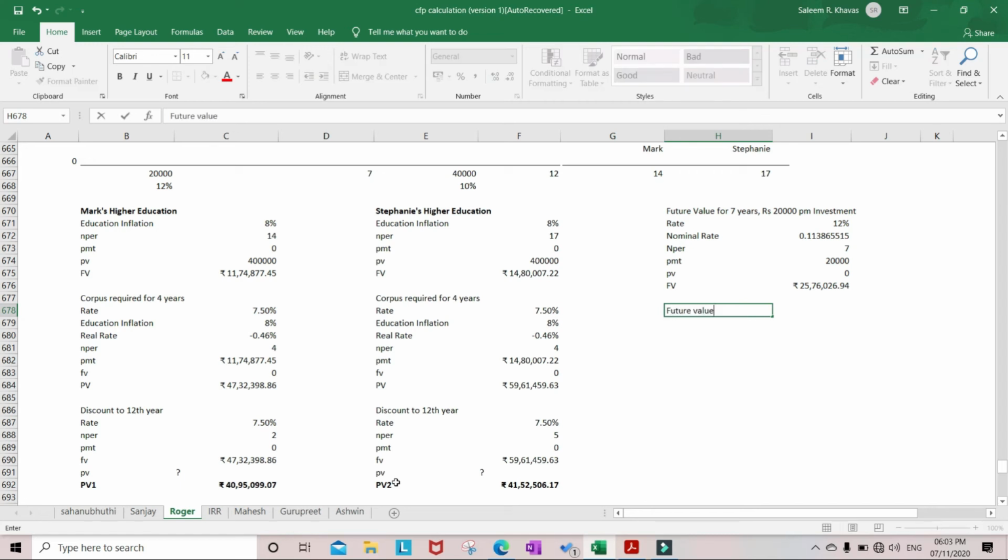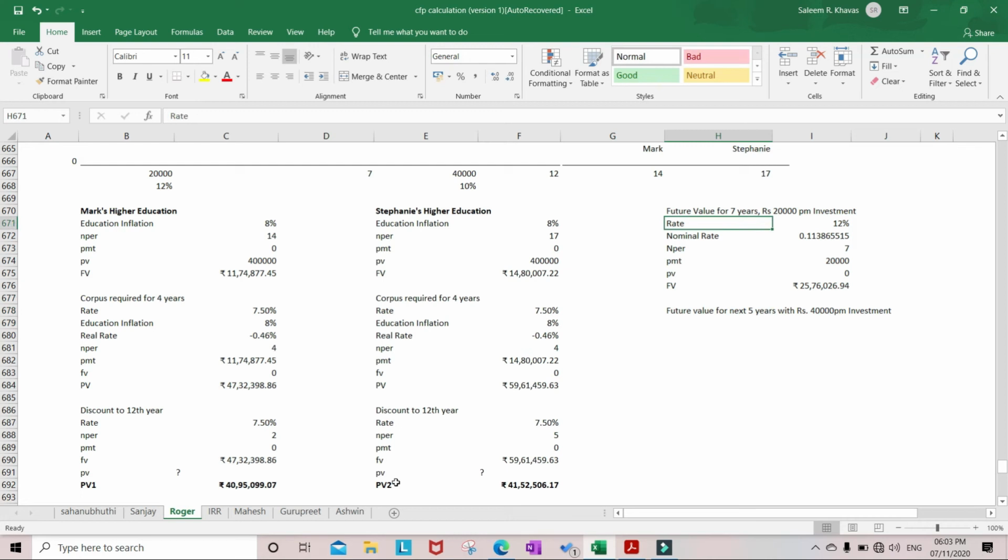Future value for the next 5 years with rupees 40,000 per month investment.